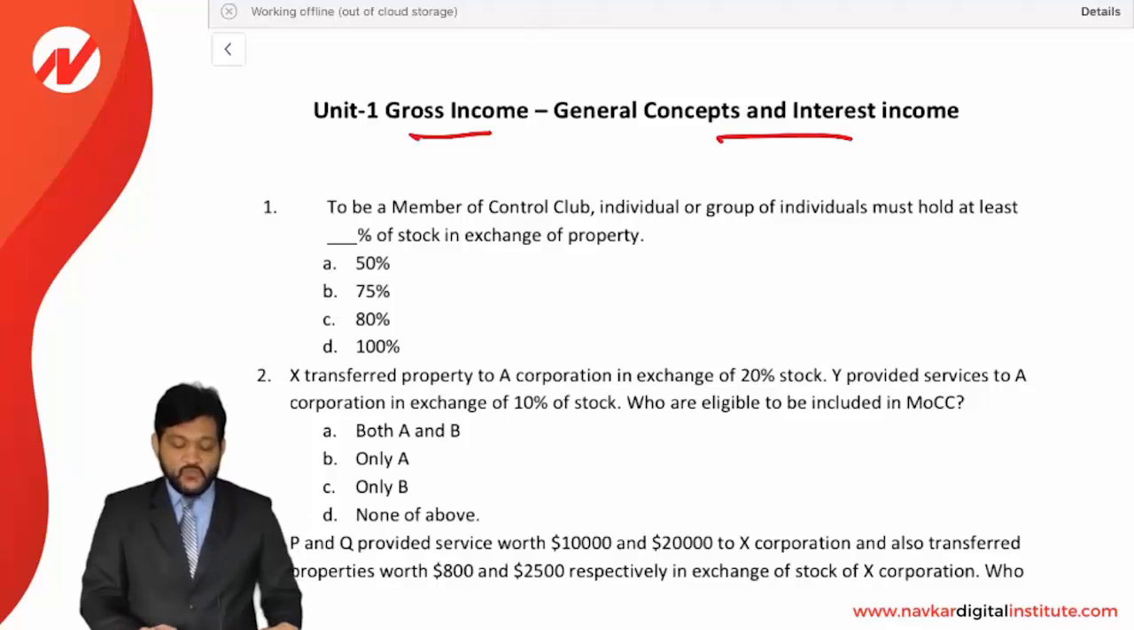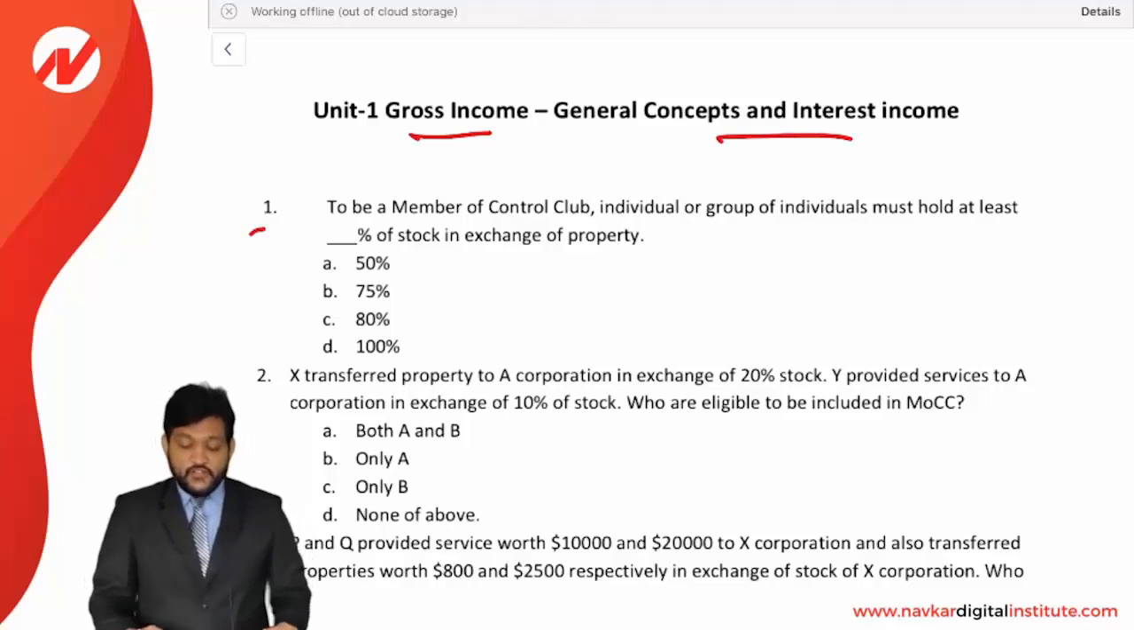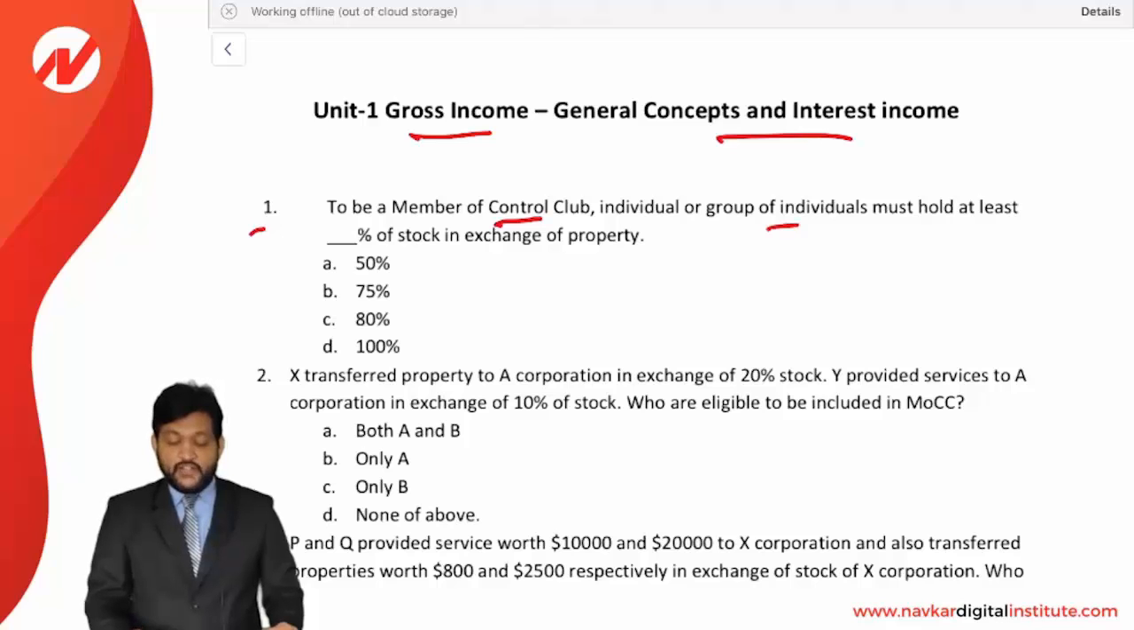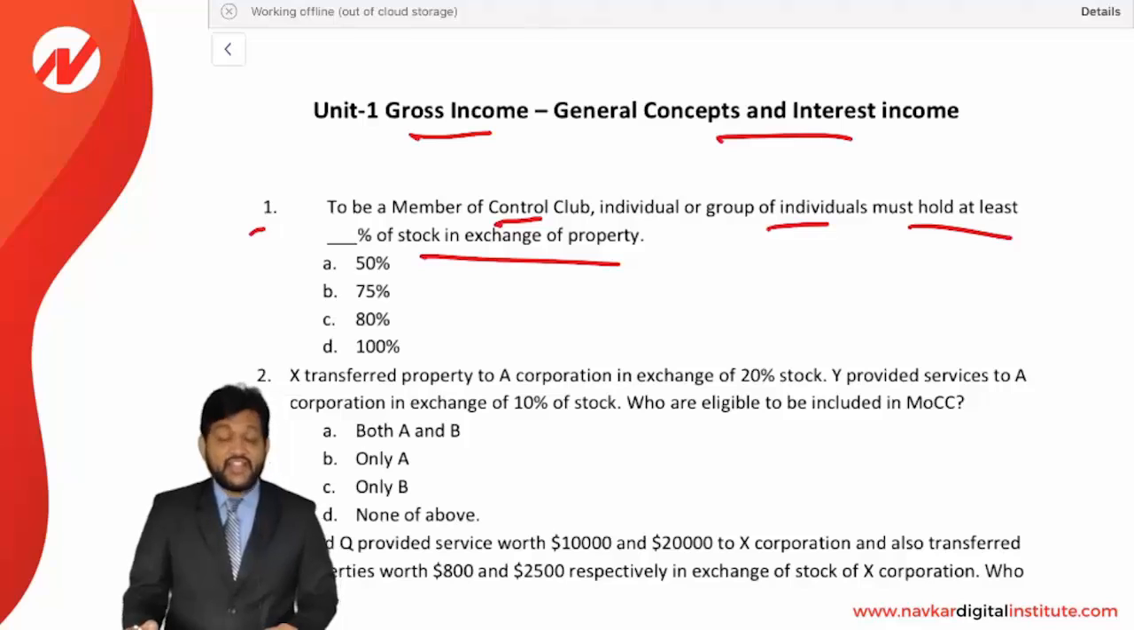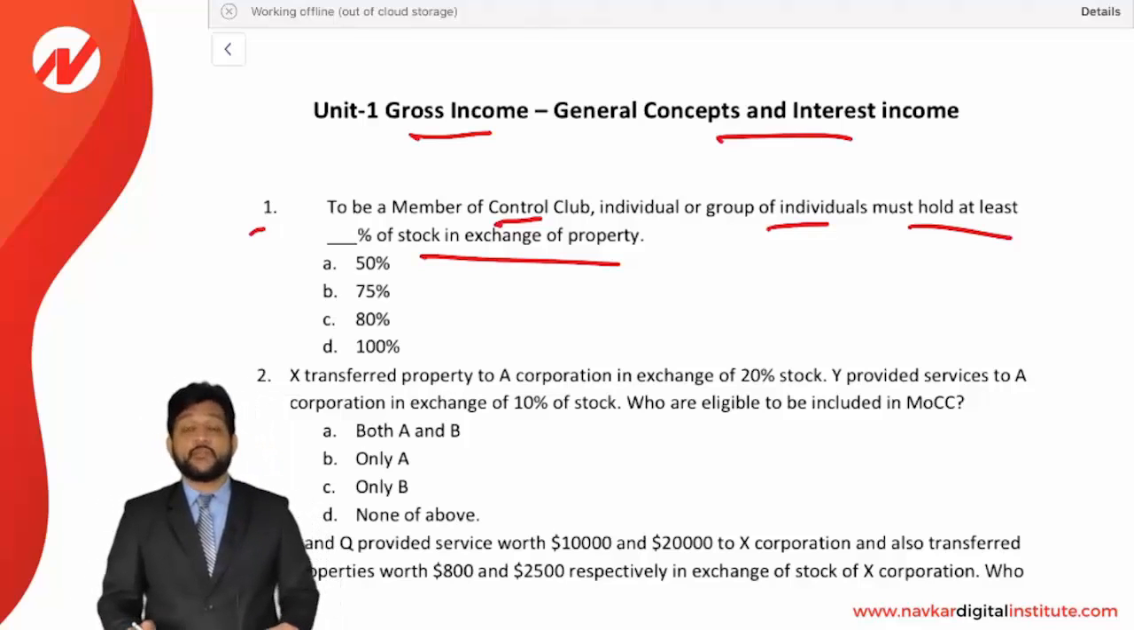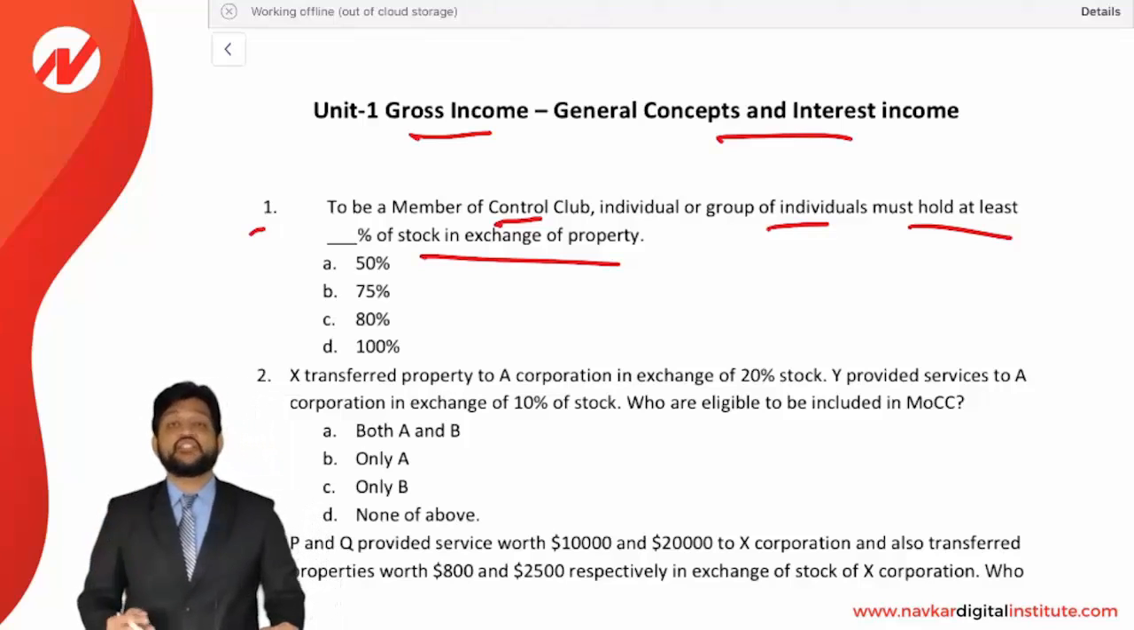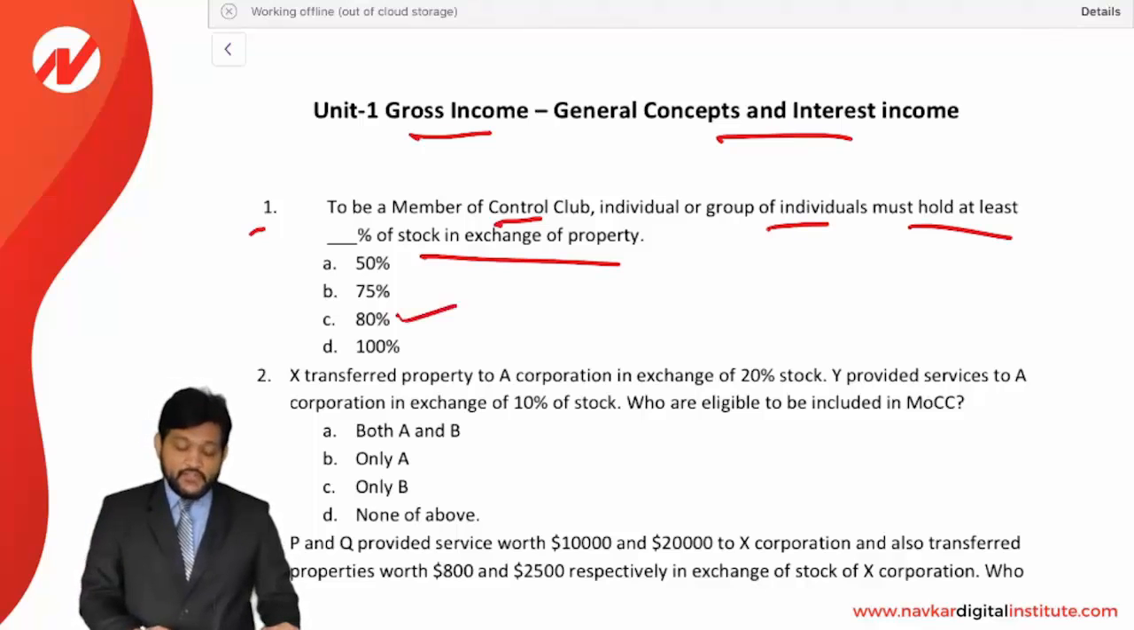Question number 1. To be a member of control club, the individual or a group of individuals must hold at least a dash percentage of the stock in exchange of property. If you want to be a member of control club, then how much percentage of the stock should be owned by you after transfer of property? It should be 80%. The answer is C option, 80%.